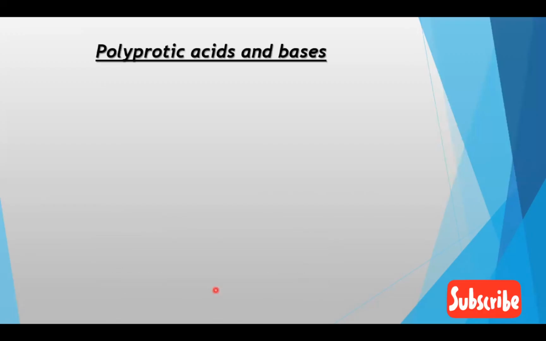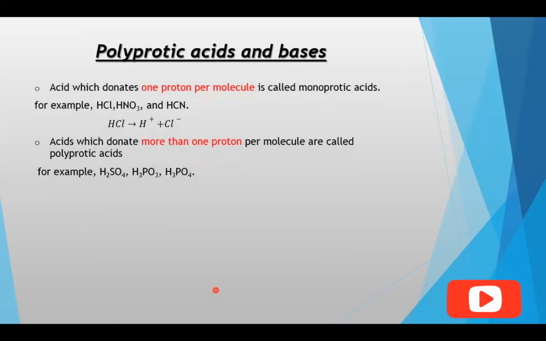Next are the polyprotic acids and bases. An acid which donates one proton per molecule is called a monoprotic acid, whereas acids which donate more than one proton per molecule are polyprotic acids. Firstly, HCl, HNO3 and HCN all can donate just one proton per molecule, so they are all monoprotic acids. The next is H2SO4. Here it can donate two protons, and H3PO3 and H3PO4 can donate three protons, so they are polyprotic acids.